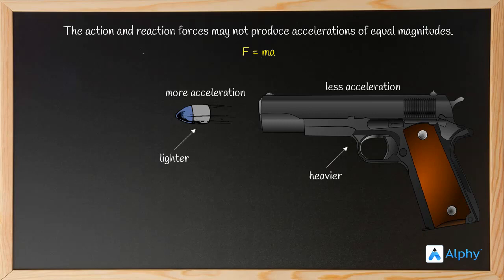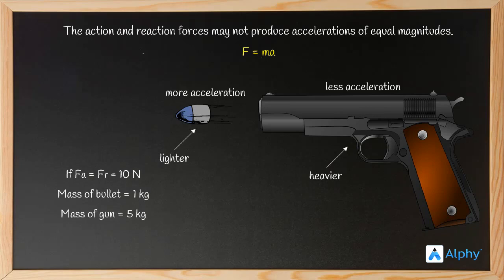Let's understand this by using a little mathematics. If the action force and reaction force are equal to 10 Newton, then the mass and acceleration of the two objects must be in proportion. If we take the mass of the bullet to be 1 kg and the mass of the gun to be 5 kg, the resultant acceleration must bring the force to 10 Newton. Force is a product of mass and acceleration. We know the masses. So what can we say about the acceleration?